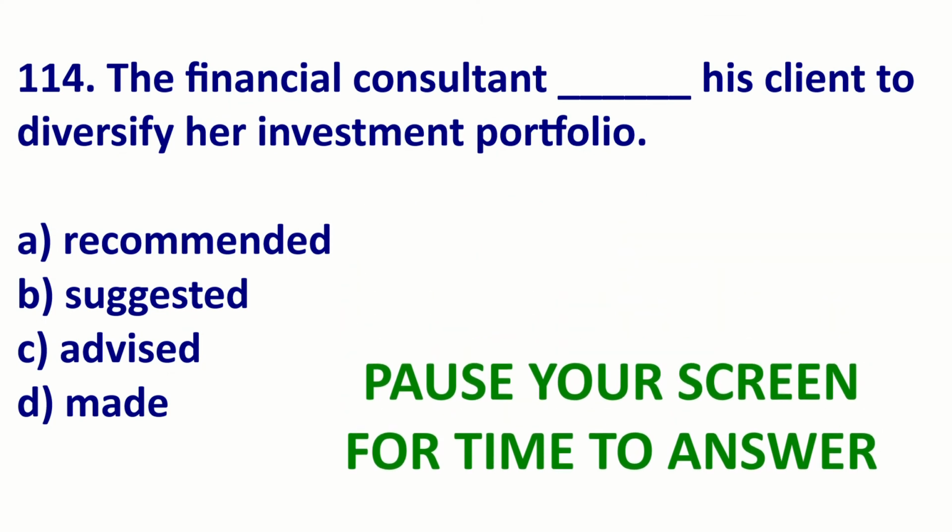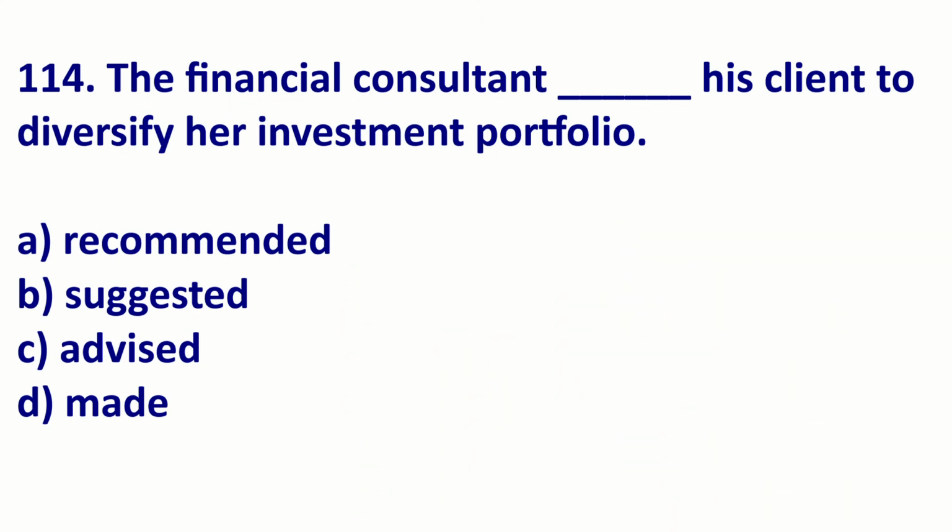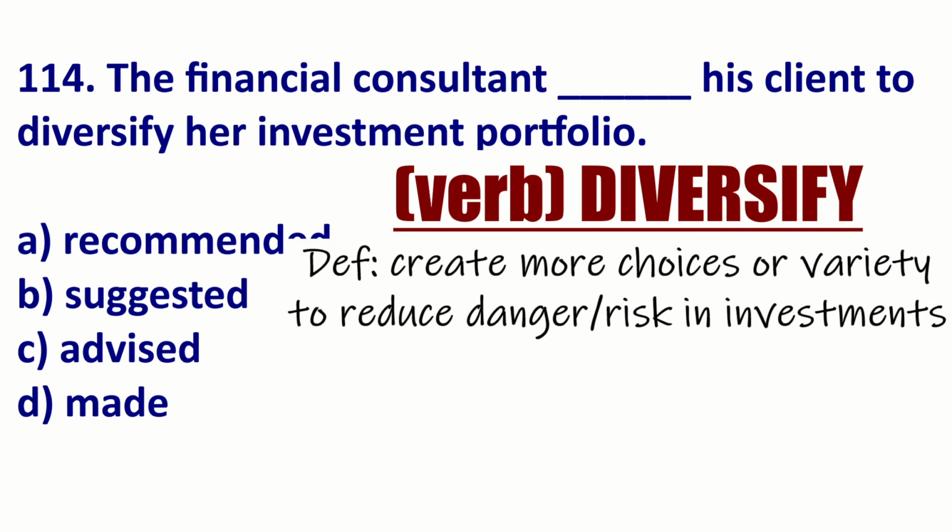Well, before we answer the last question, let's look at two key vocabulary that come up in Toeic. The first is diversify. This is to create more choices or variety to reduce danger or risk, often in investments. For example, the corporation only sells one product. I think it would be a good idea to diversify.